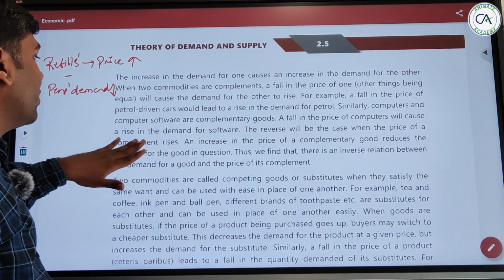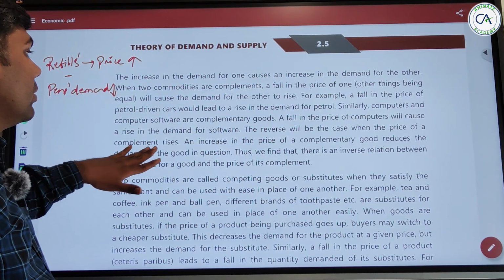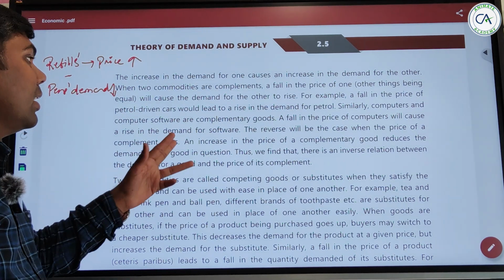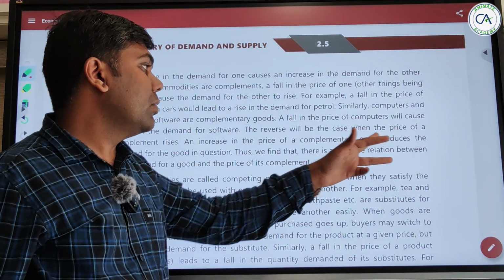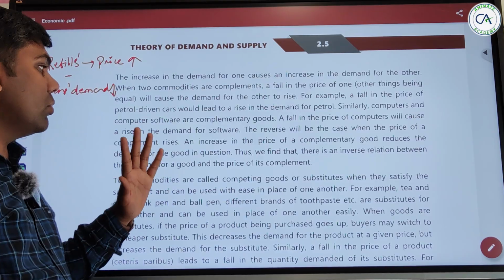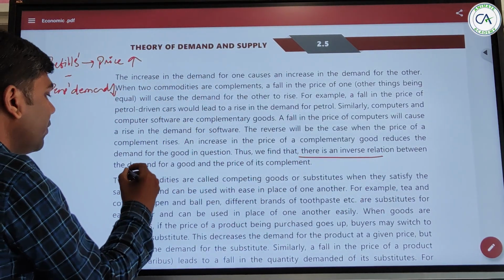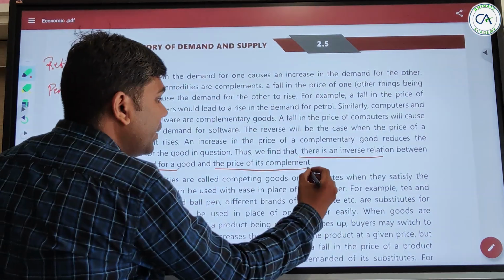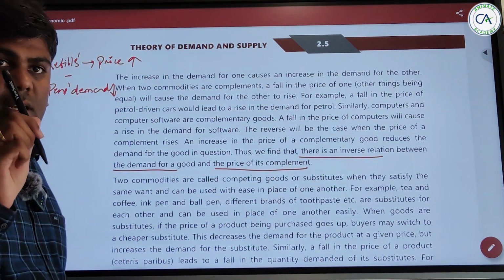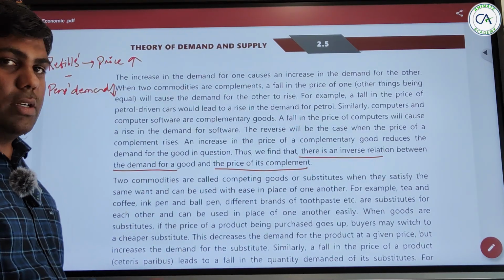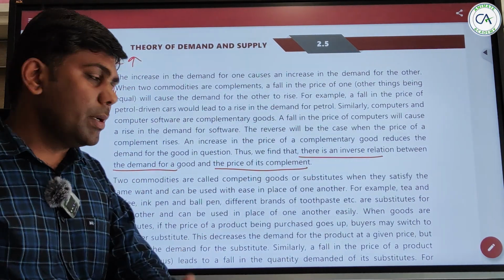The reverse will be in the case of when the price of complement good rises. An increase in the price of a complementary good reduces the demand for the good in question. Thus we find that there is an inverse relation between demand for a good and the price of its complement. First point was demand of the same product and the price of the same product. Now demand for a good and price of its complement, right?